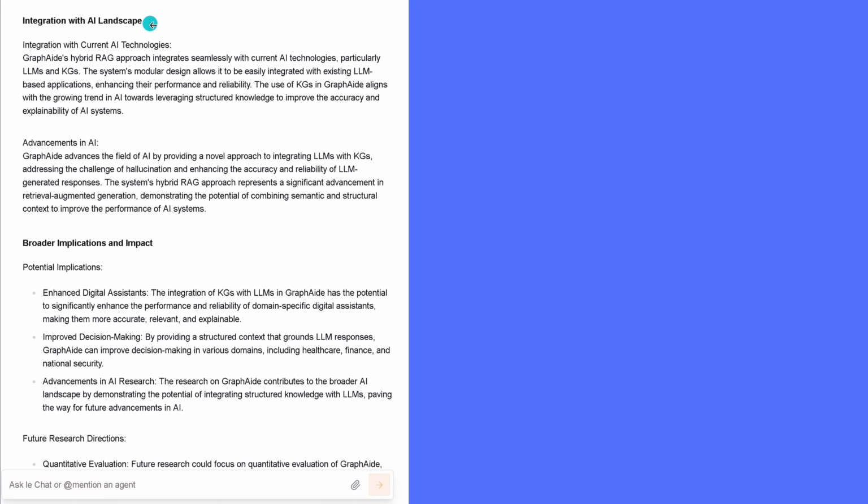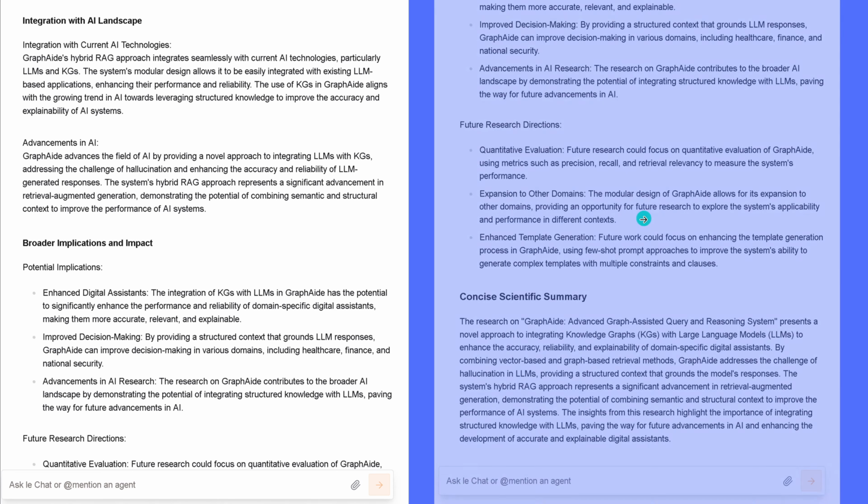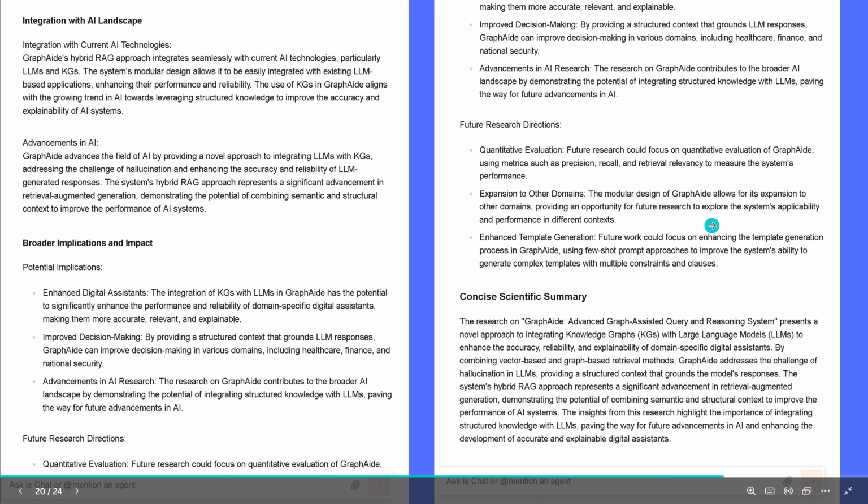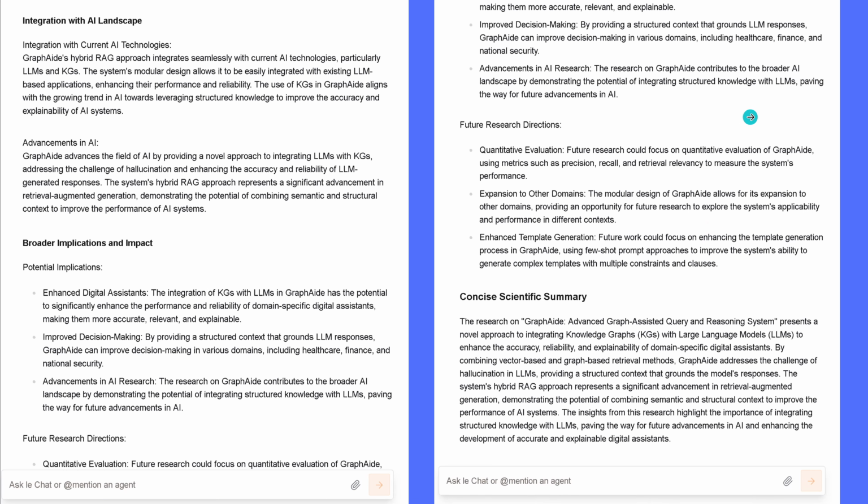Page 3 goes on to integration in the AI landscape, broader implication, impact, potential implication. Page 4 comes to future research direction, and then we have here the concise scientific summary in a very short form. So 4 pages here as a reply by this beautiful agent. I think it looks really, really good in the performance.